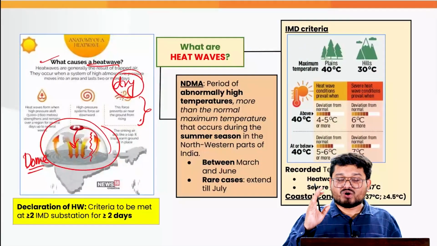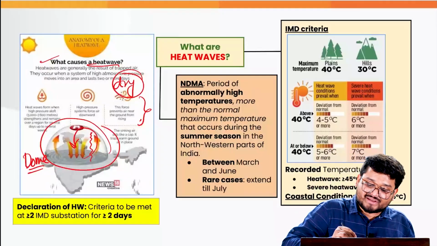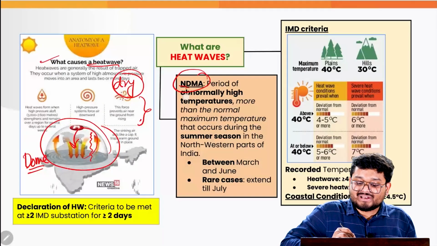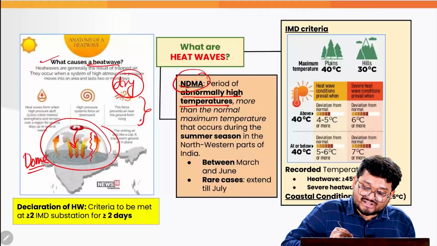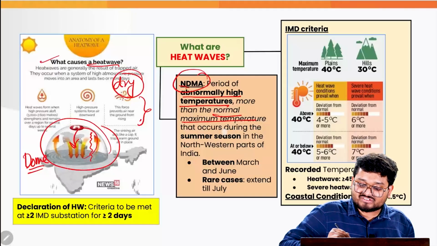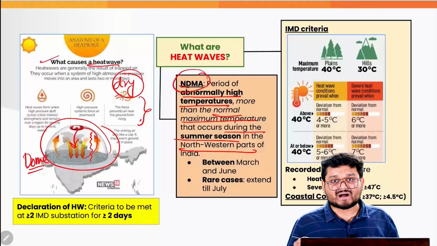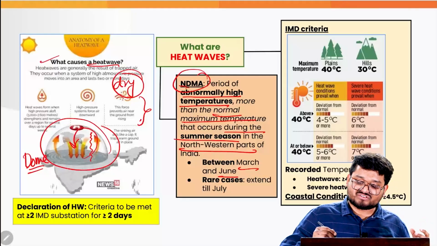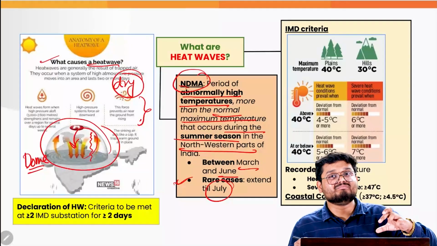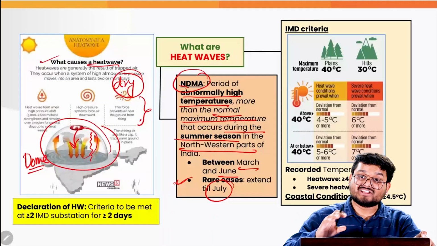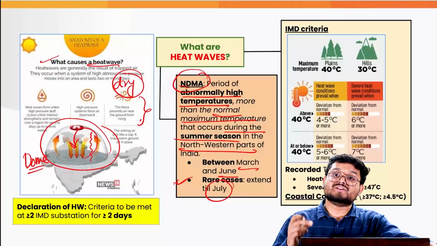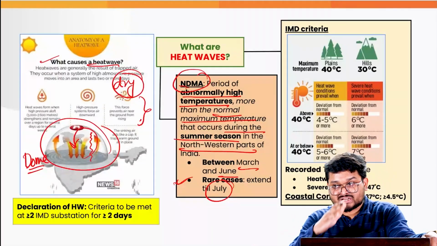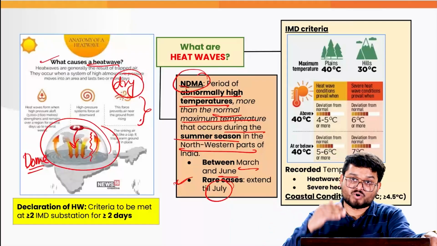So that is where, according to the official definition given by the National Disaster Management Authority, a heat wave is a condition of abnormally high temperature where the temperature is more than the normal maximum temperatures that occur during the summer season in the northwestern parts of India. Generally we have the season between March to June when we have the heat waves, but in rare cases it also extends to the mid-monsoon period, that is up to July. And that is why in recent newspaper reports we have seen so many cases with some research, some evidence, even the IMD suggesting that the coming months will have high temperatures across the entire country.